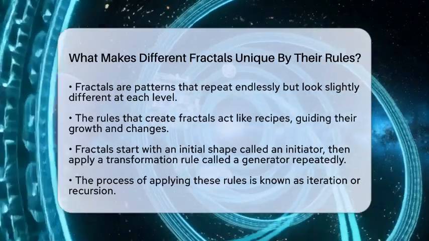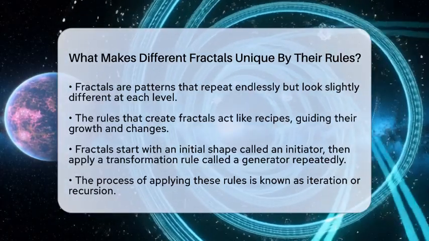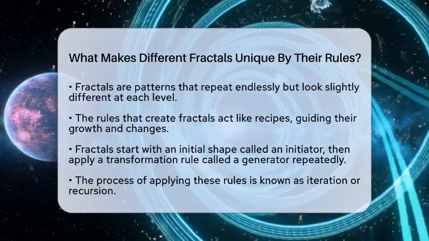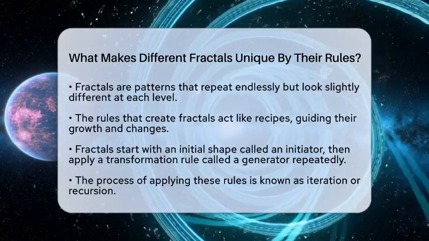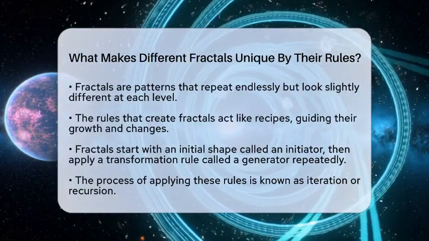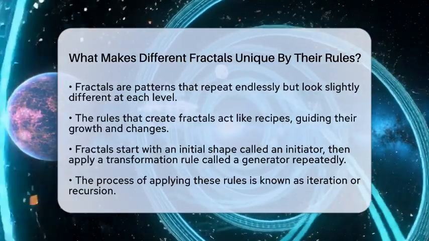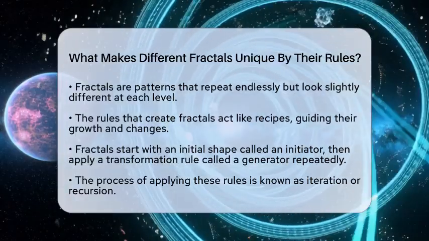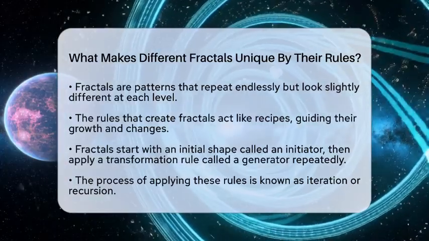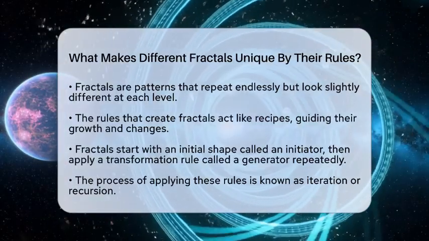At the simplest level, fractals start with a shape called an initiator. Then, a transformation rule, known as a generator, is applied repeatedly. This process is called iteration or recursion. Each step takes the current shape and modifies it according to the rules, creating more complex patterns. The way these rules are written and how they operate makes each fractal unique.